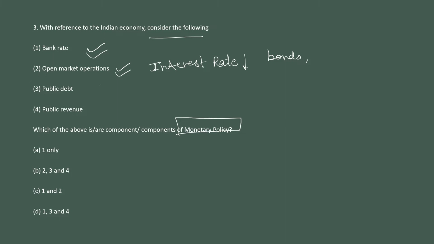Next is public debt. Public debt is not related to monetary policy. It is a term for fiscal policy. Public revenue is also for fiscal policy. So 1 and 2 only.